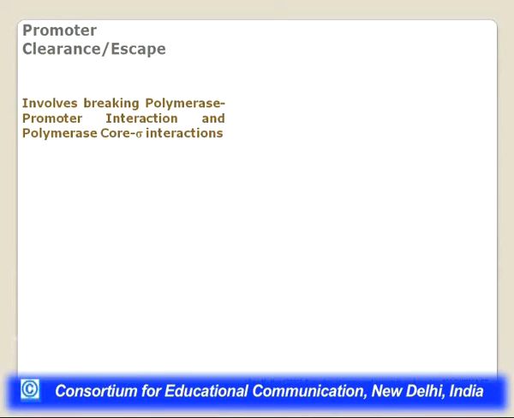The role of sigma is basically over now, because it has loaded the RNA polymerase onto the promoter and converted the closed promoter complexes to the open promoter complexes. So sigma will now break away from the core enzyme, and the core enzyme will leave the promoter, which is called the promoter clearance, and will move on to the gene. So it involves all these interactions to be broken.